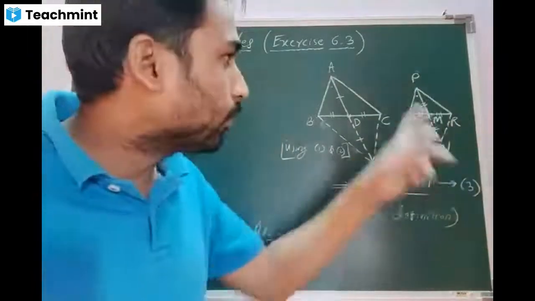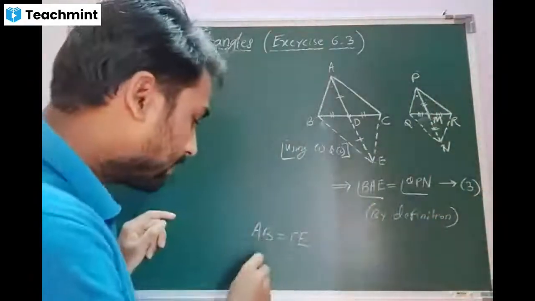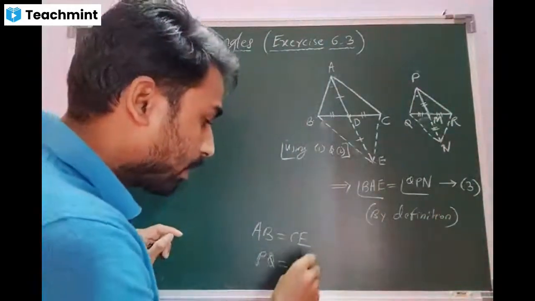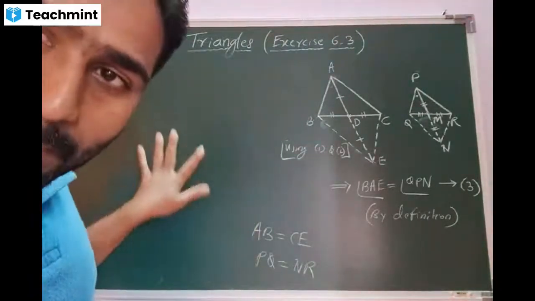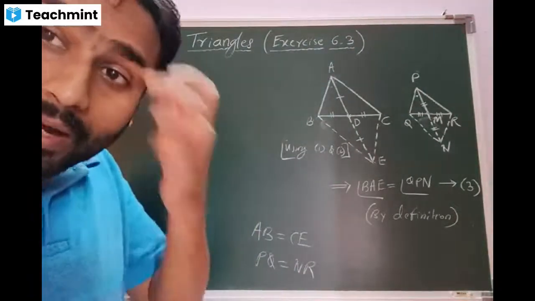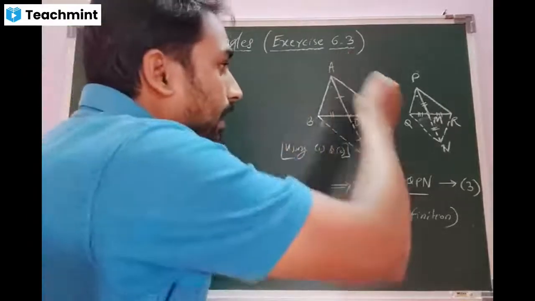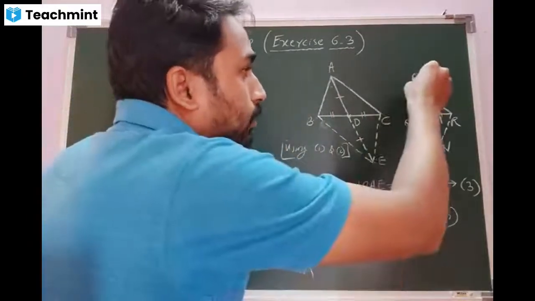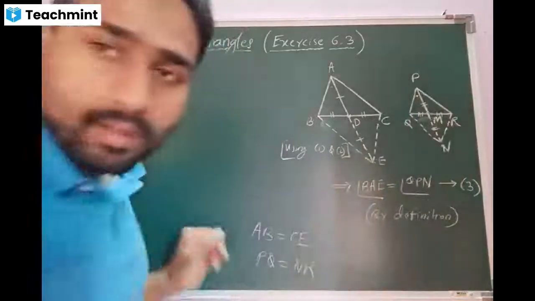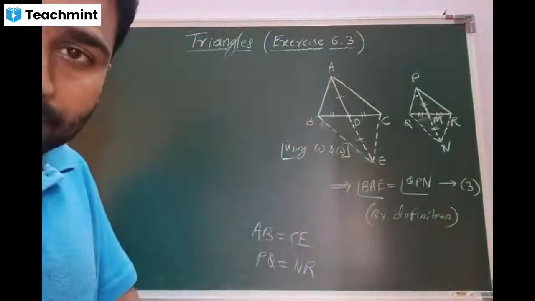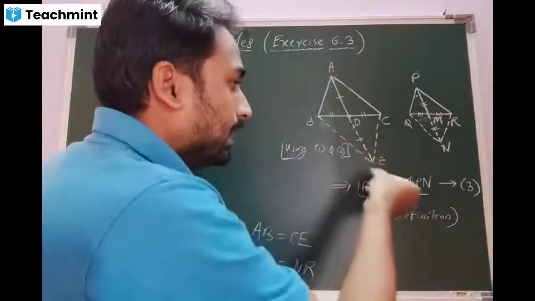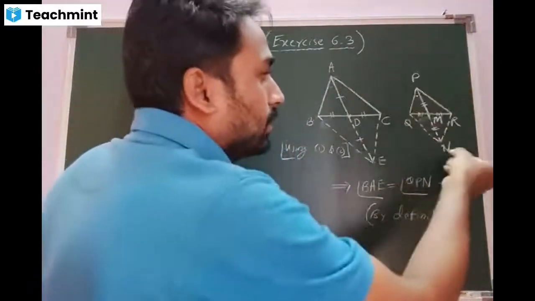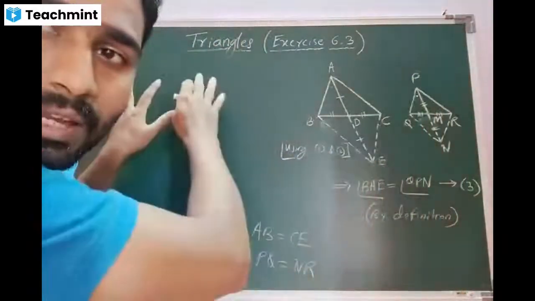Here also we have left one set, that is PQ and NR, or else RM. One more set. And if we proceed in the same manner, we will arrive at the result: triangle ACE is similar to triangle PRN. Are you getting the concept? Yes, sir. Repeat. This ACE is similar to this PNR by the same procedure.